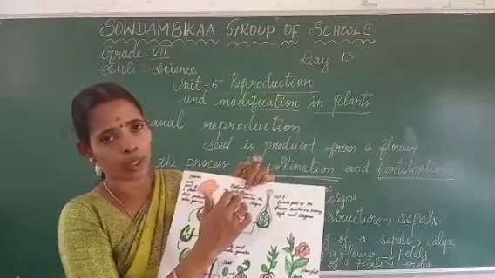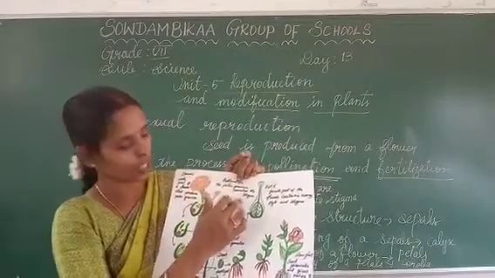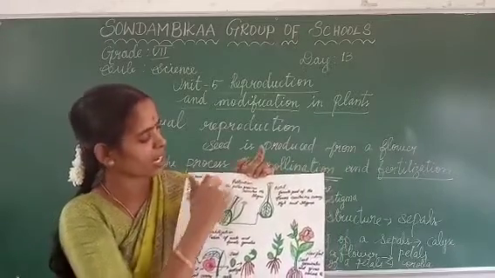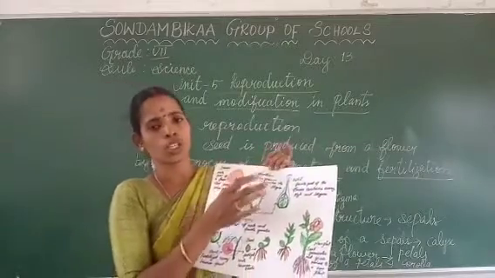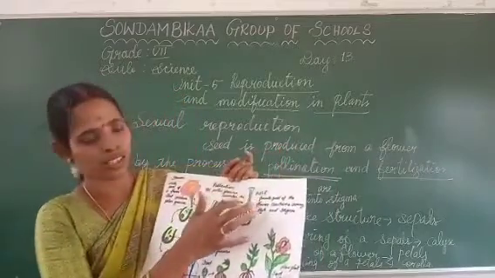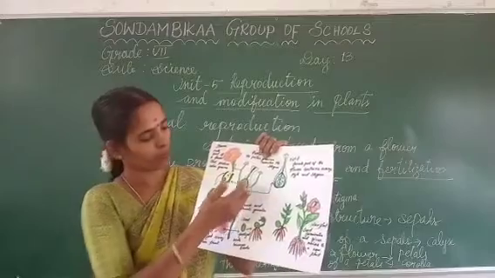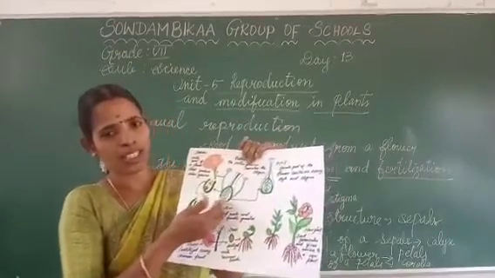What is meant by pollination? The pollen grains reach the stigma. The anther contains pollen grains, and the pollen grains reach the stigma. That process is called pollination. What is meant by pollination? The pollen grains reach the stigma. After that, after receiving the pollen grains, what will happen inside the ovary?